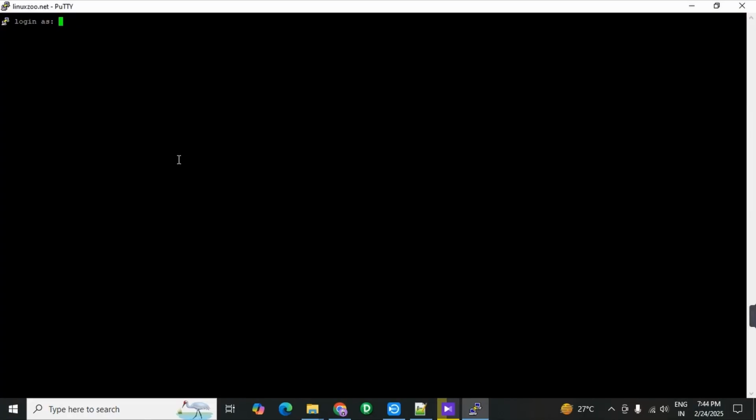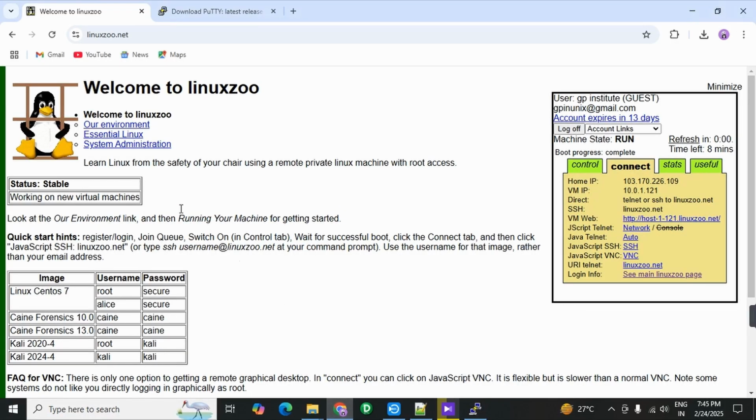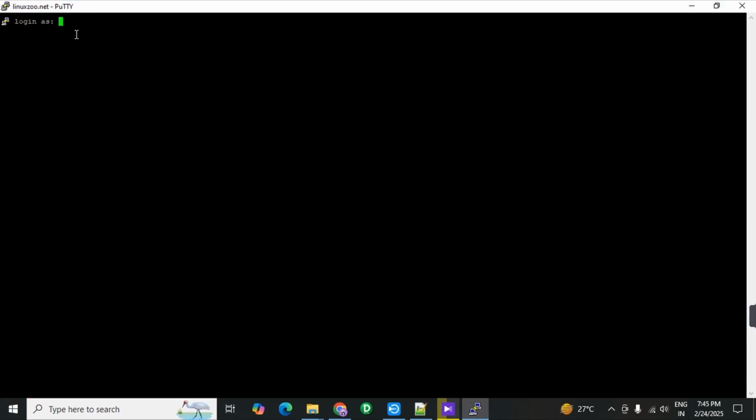This is the PuTTY. It is asking login details. Okay, in this server the username is root and password is secure. Now you have to provide login details.